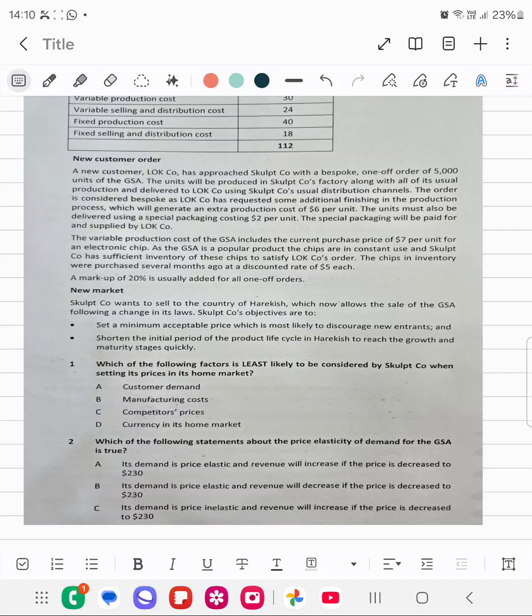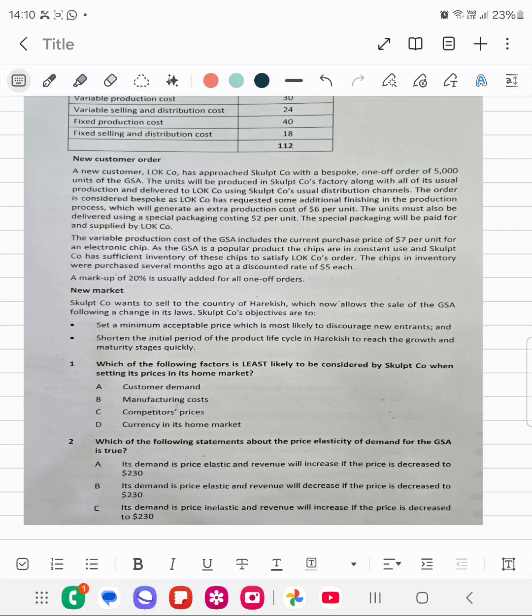Skulpt Company's objective is to set a minimum acceptable price which is most likely to discourage new entrants and shorten the initial period of the product life cycle in Harakesh to reach the growth and maturity stage quickly. Which of the following factors is least likely to be considered by Skulpt Company when setting its prices in its home country?